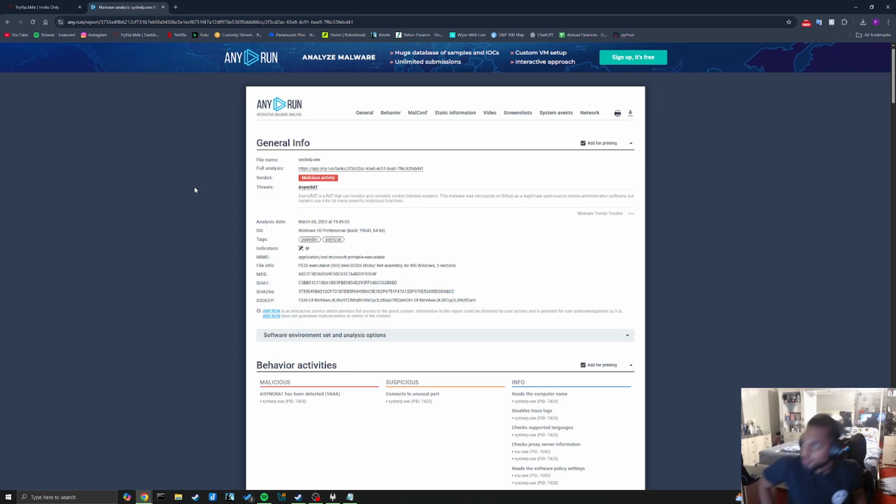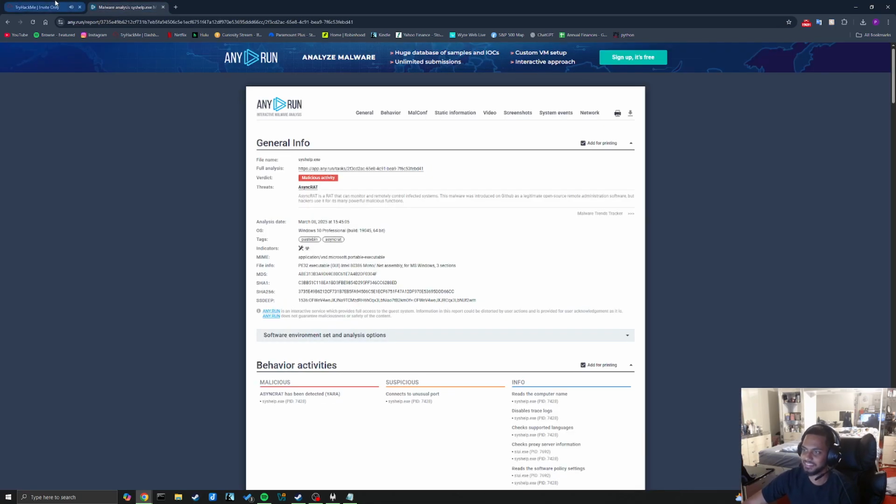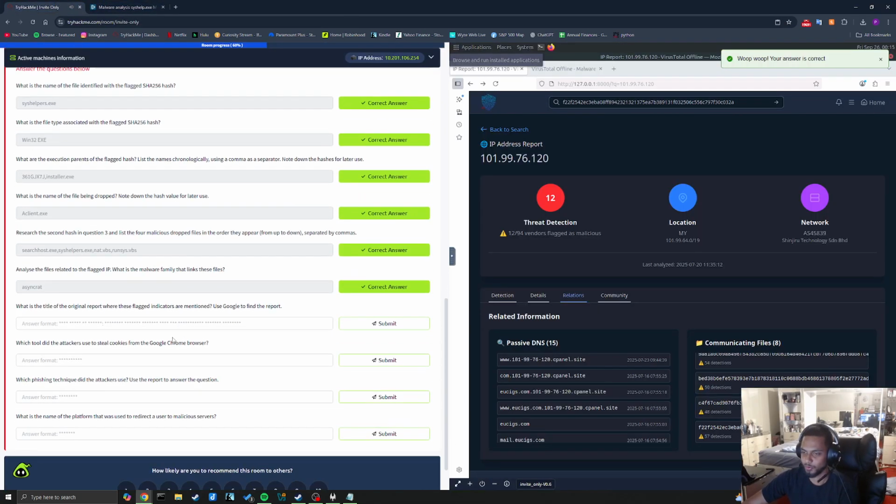This malware was introduced on GitHub as a legitimate open source remote administration software, but hackers use it for its many powerful malicious functions. Now, what is the name of this report? Oh, it's AsyncRAT. Is that what it's called? AsyncRAT. That's clever.